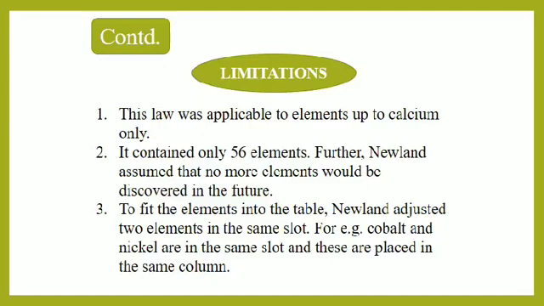That's why he didn't leave any space in his table. Newland adjusted two elements in the same slot. For example, you can see that in the table, cobalt and nickel are placed in the same slot in the same column. These were the limitations.